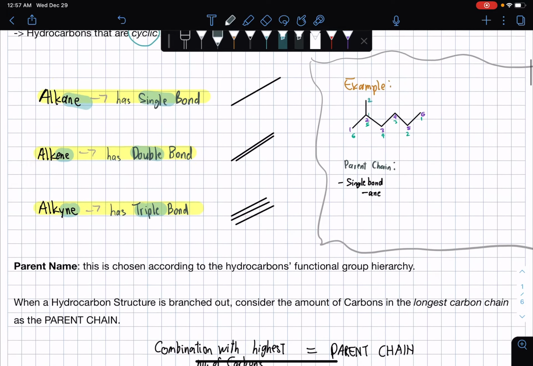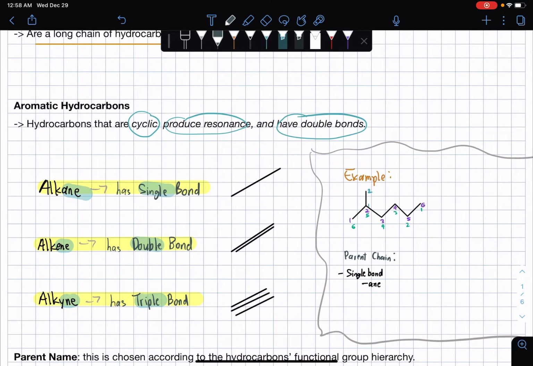So let's try to avoid confusion. For now, let's just understand that every point that we can make here is a carbon. So if we count the points of the segments, 1, 2, 3, 4, 5, 6, we have 6 carbons. Actually, we'll be talking about that later also.